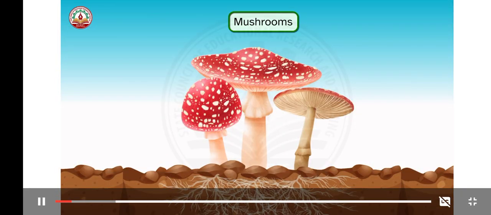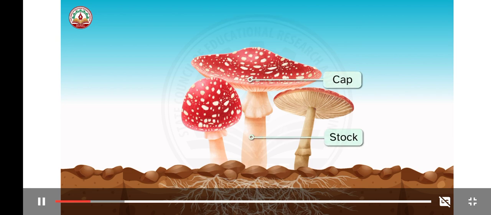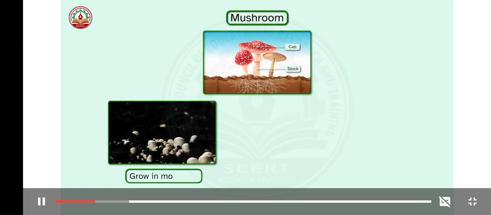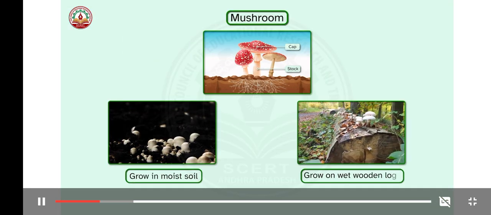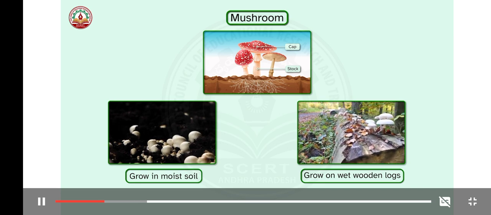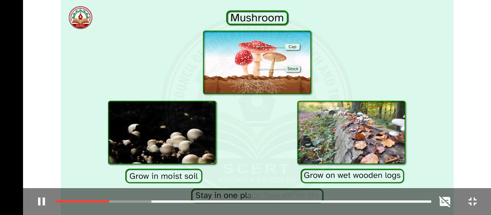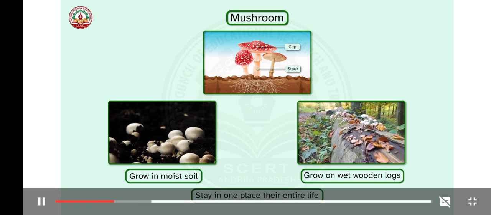If we take a look at this, we can see that mushrooms have these fluffy umbrella-like structures that look like caps with stalks. They often grow in moist soil or wet wooden logs during the rainy season. Also, they stay in one place for their entire lives.